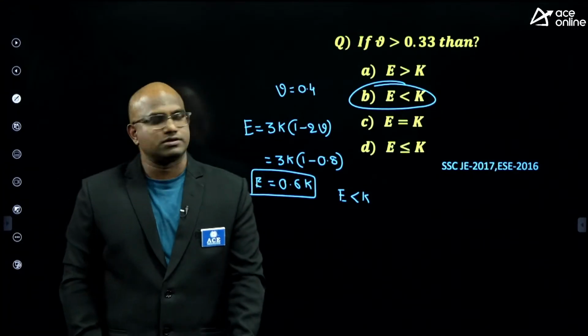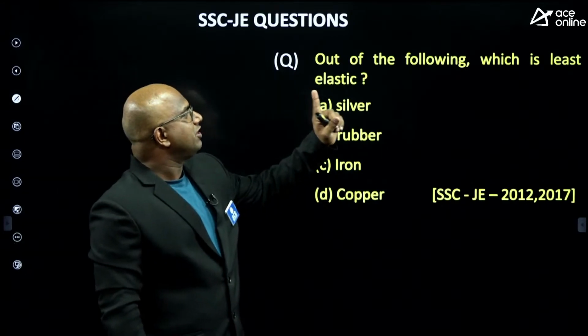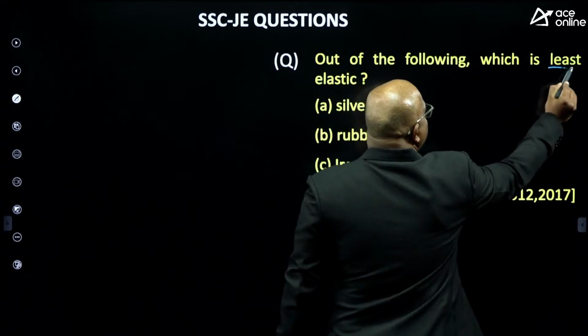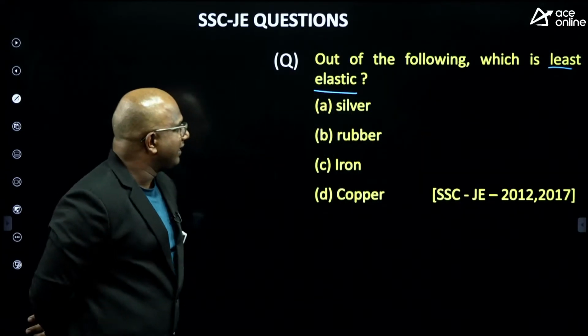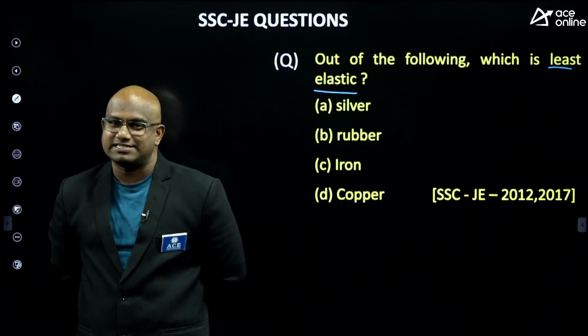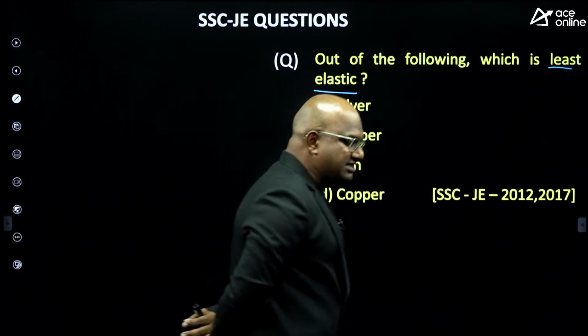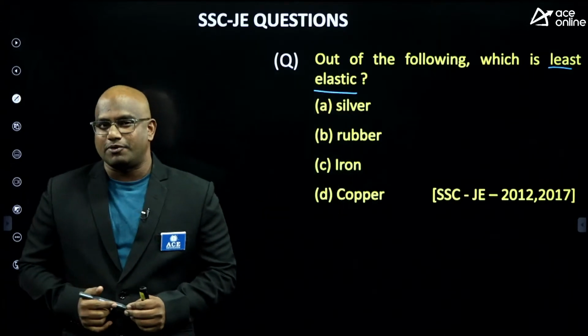Okay, now see, guys, out of the following, which one is the least elastic? Let us see who will give me the correct answer for this one. I gave 4 materials: silver, rubber, iron, copper. Which one is the least elastic? What material property signifies elasticity, guys? Think about it.